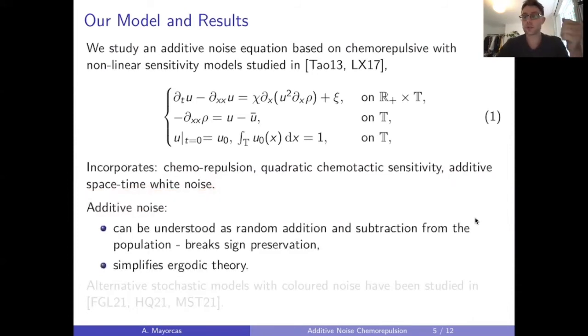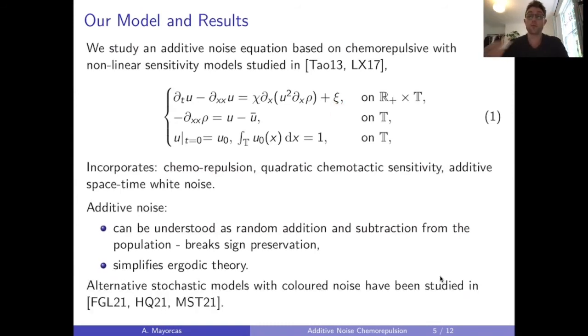So some comments on the noise, because it is a little unusual. Firstly, from a modeling perspective, as I said, there are many situations where the equations of chemotaxis can be used. And so for many of them, it does make sense for the solution u to preserve sign and mass. However, there are situations where we might imagine there could be random fluctuations in the population size, members of the population dropping in and out, and that is something that an additive noise would certainly capture. It would be more accurate to modulate the noise in that case by the square root of u, as in Feller noise. But as I said, for this work, we'll be sticking with a simpler noise that we can analyze very fully.